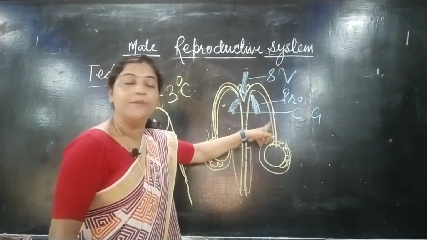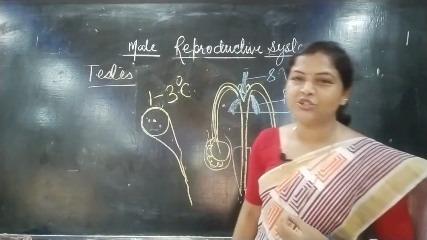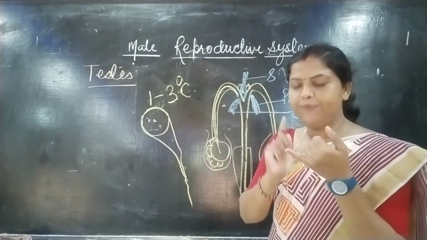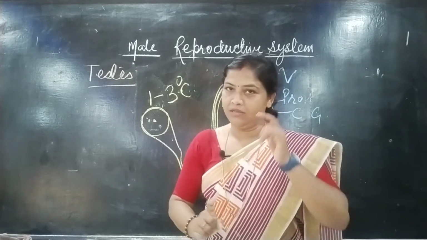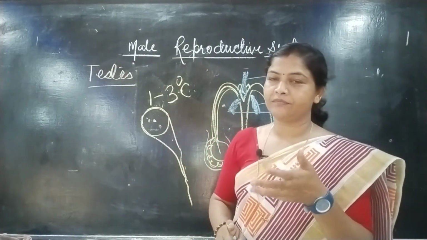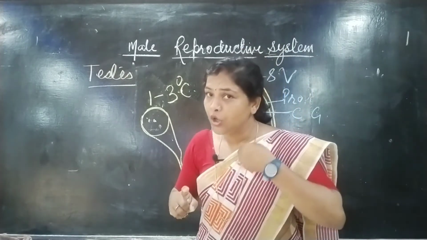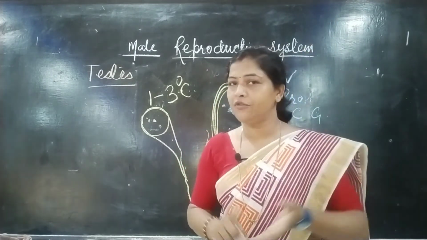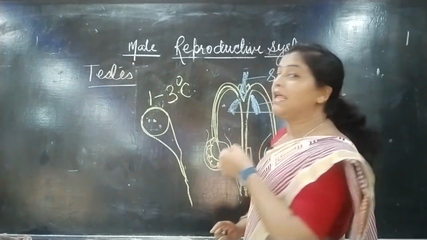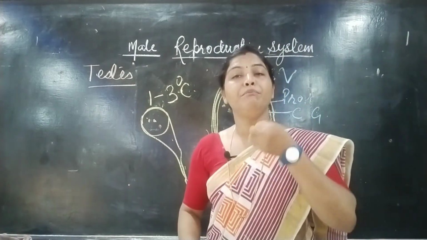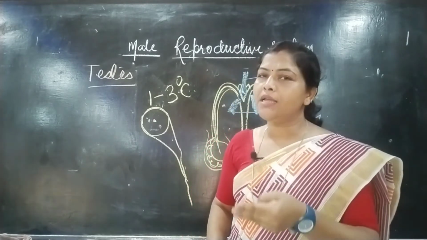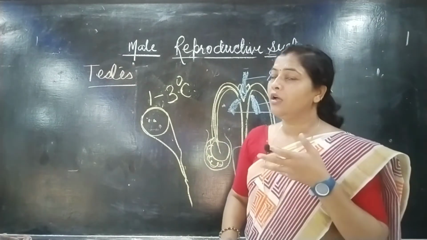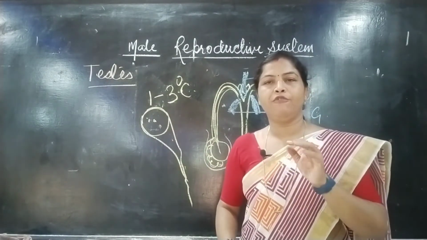These 3 glands are found here, and they secrete a milky white fluid, which is very important because it provides nutrition to the sperm. Sperm is a cell, it needs nutrition. They provide a medium to move very fast towards the female reproductive part and to the ova for the process of fertilization. They also provide lubrication at the time of copulation to lessen the friction.